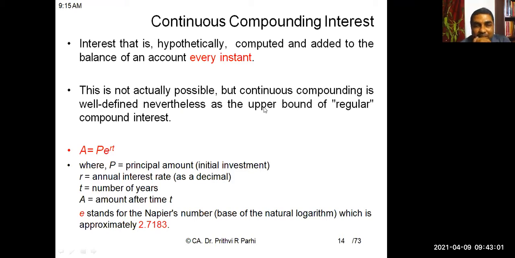You just have to compute, that's all. But you need to understand this concept so that you have the confidence to compute it, and you will be able to understand when it is to be applied.